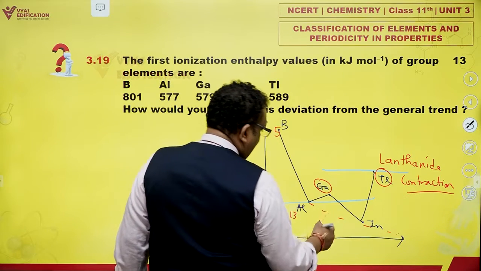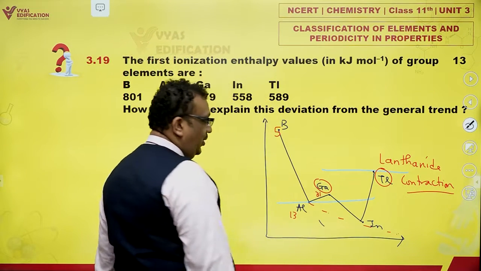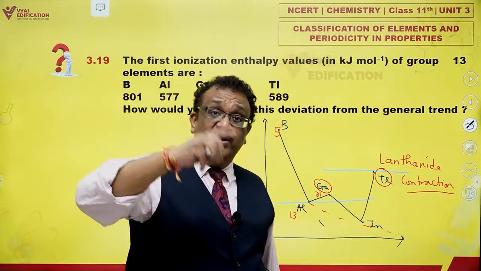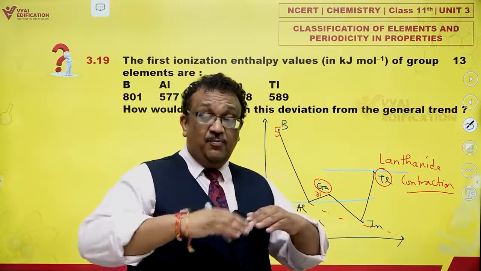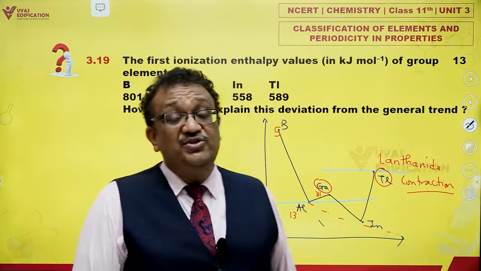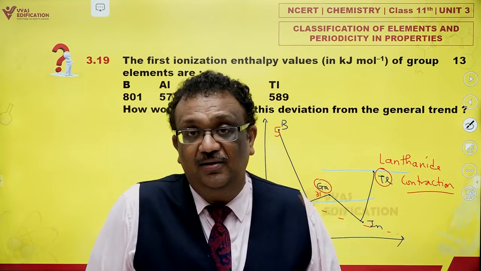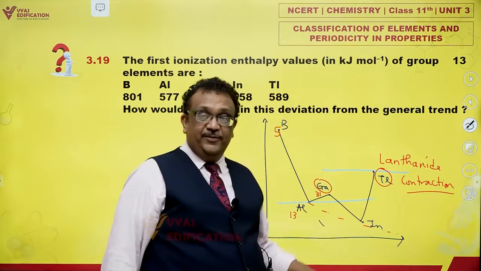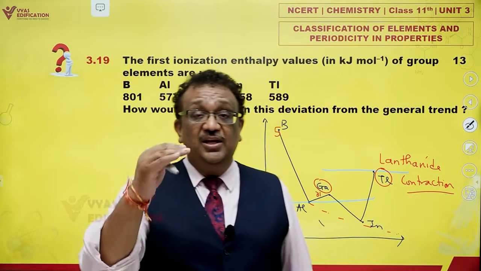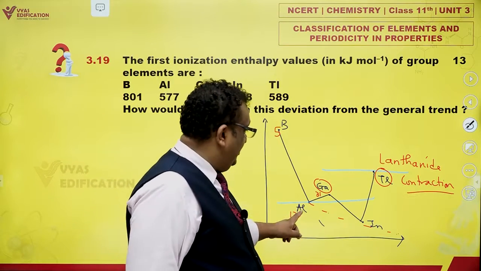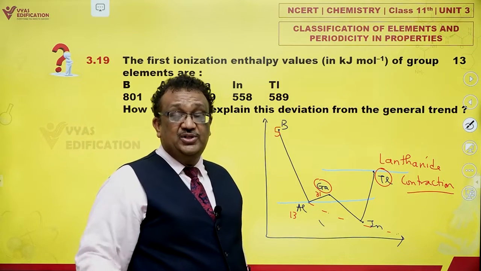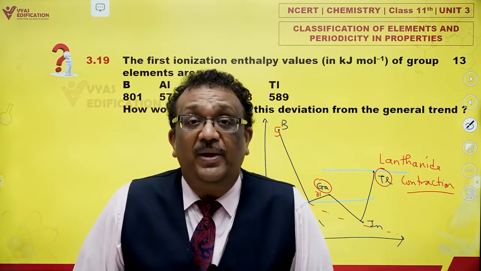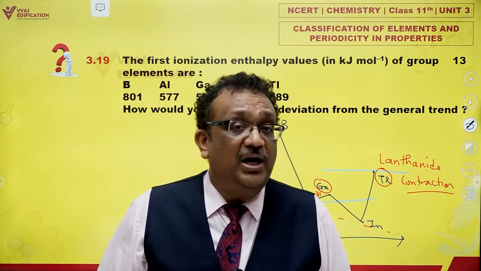From aluminium to gallium, gallium has atomic number 31. Only one extra shell is added, but atomic number or nuclear charge increases by not 8 but 18. There is a sudden jump from 8 to 18. So nuclear charge increases substantially. Instead of 8, it has gone up by 18, out of which, you might say that if nuclear charge goes up by 18, we are also adding 18 more electrons.